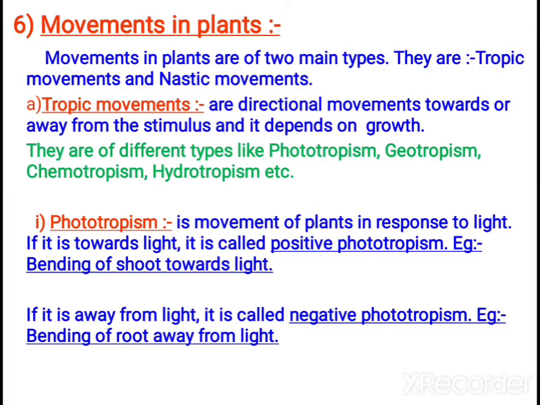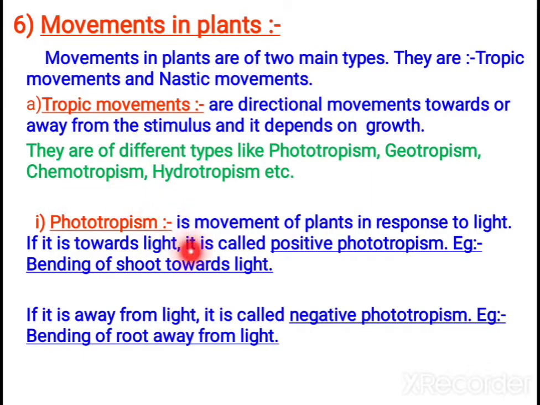Now let us study movements in plants. There are 2 types of movements, tropic movements and nastic movements. First, let us study tropic movements. These are all directional movements. Directional movement means movement towards or away from the direction of the stimulus. Examples are phototropism, geotropism, chemotropism and hydrotropism.